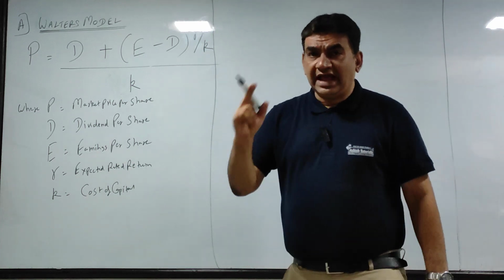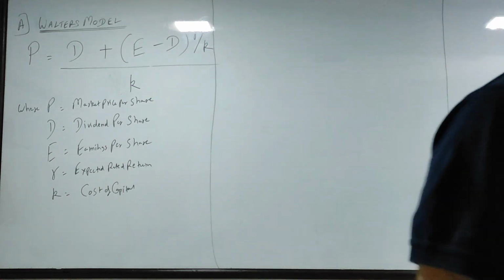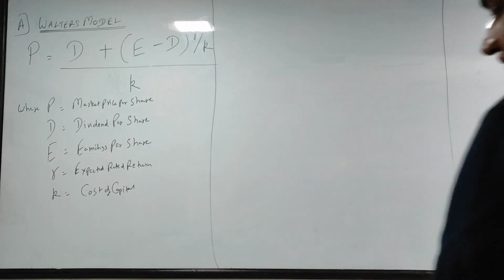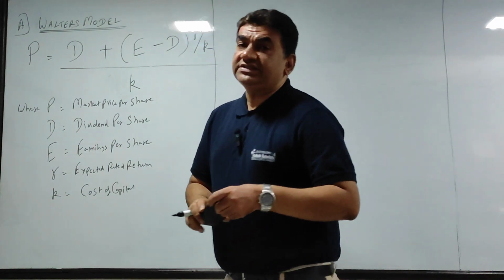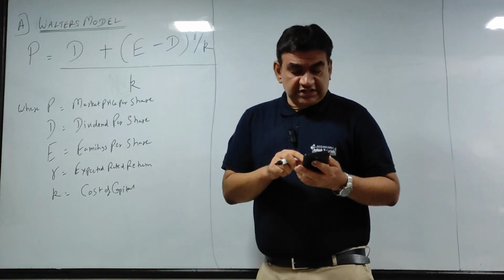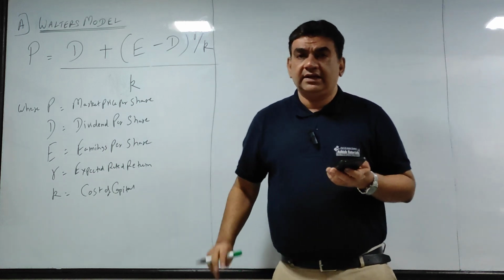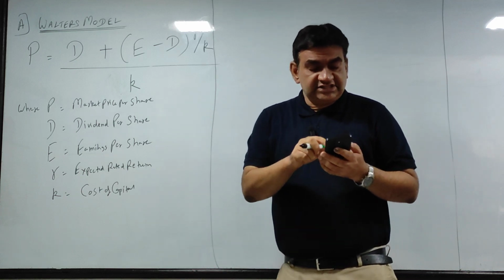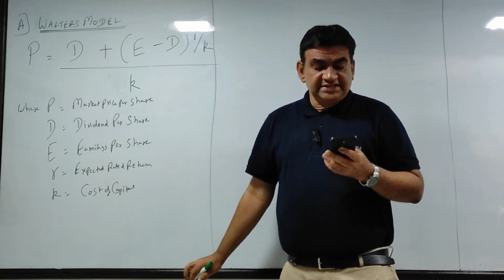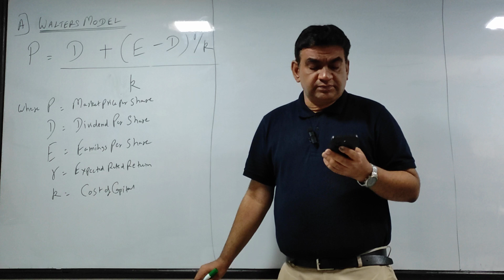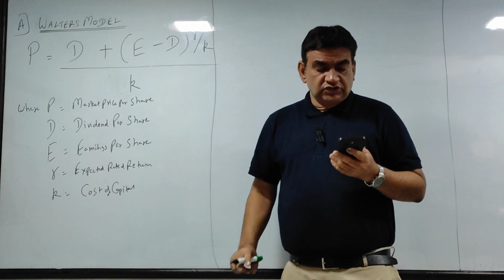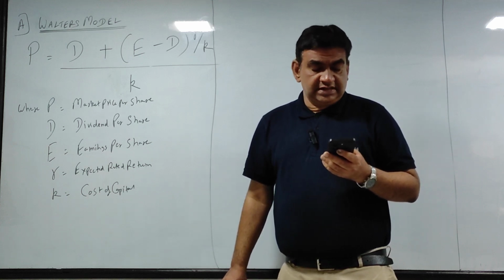Okay, all of you have the question. Let's solve the sum. I have made this extra sum before we start the practical, before we start taking the sums from our sheet. Okay, let's read the sum. ABC Limited earns 20 rupees per share. Its expected rate of return is 15%, whereas the cost of capital is 10%.